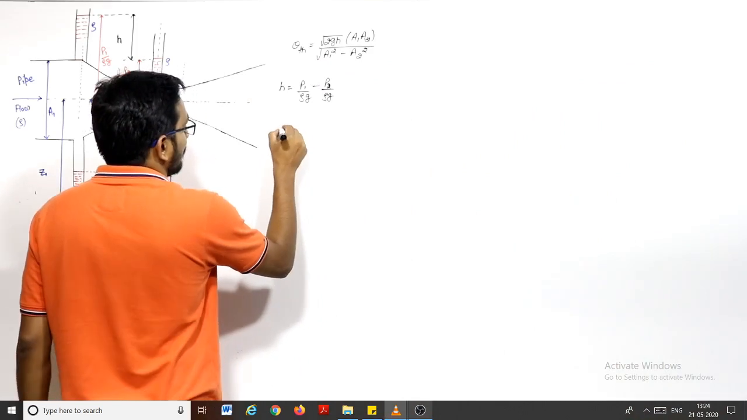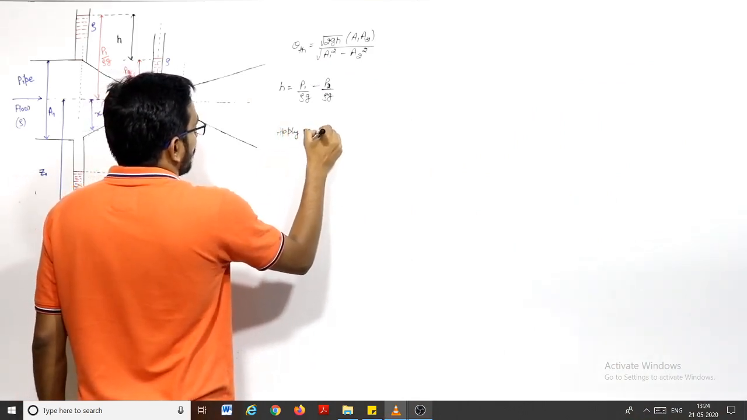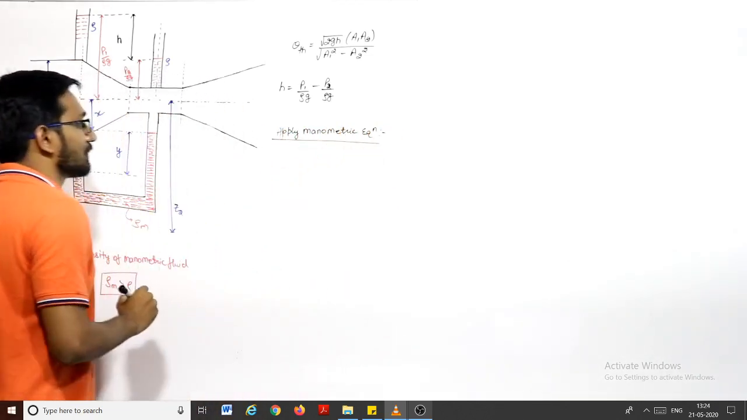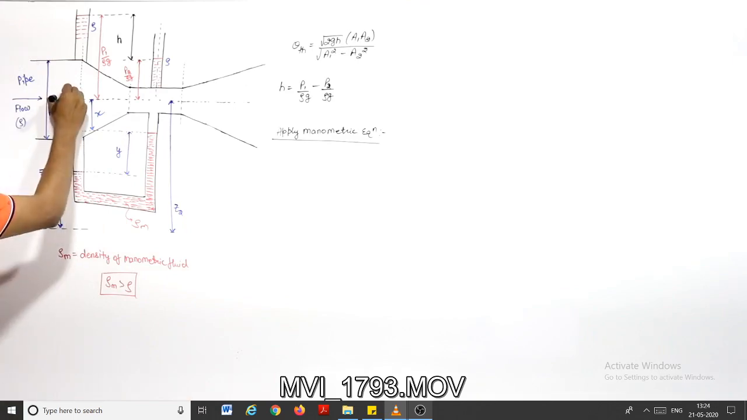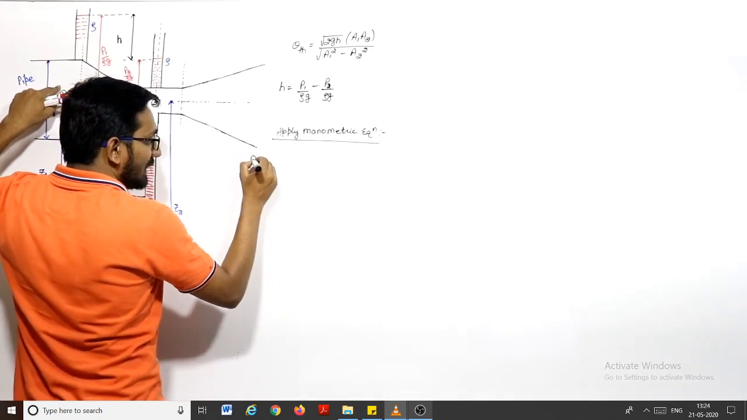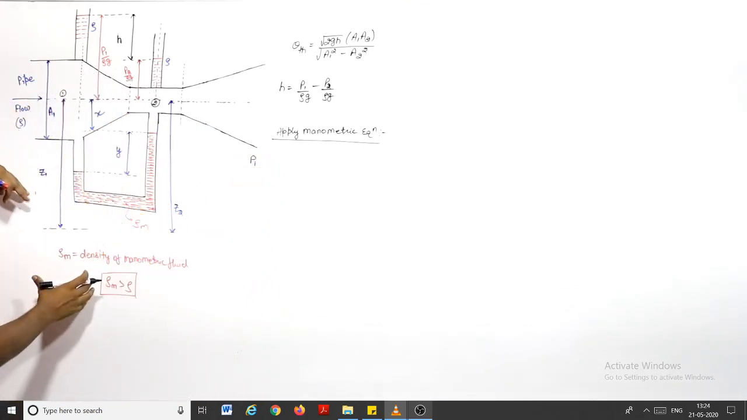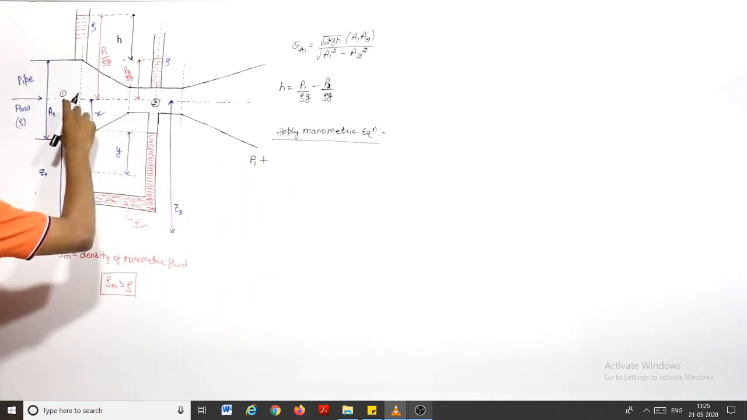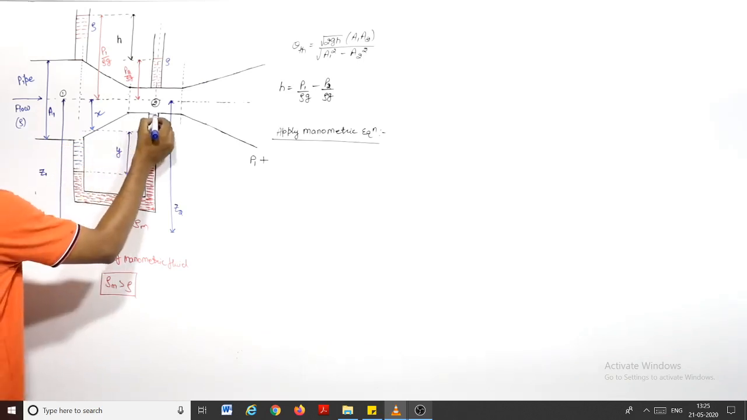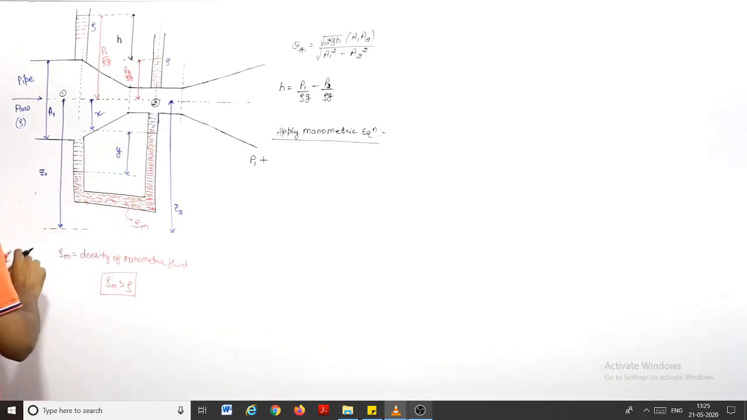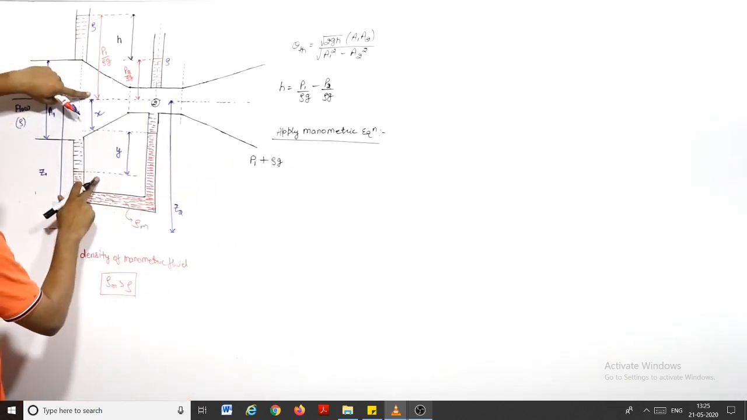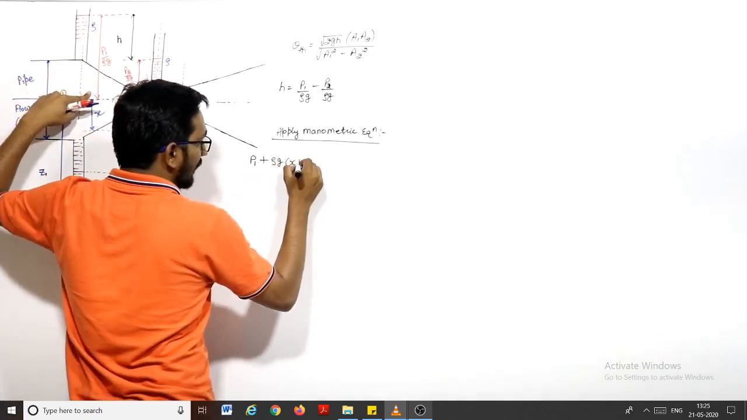So apply the manometric equation. We know how to write the manometric equation, right? Let us say this is point 1, this is point 2. Starting from point 1, pressure at point 1 is, let us say, P1. If we go down, pressure will increase, so plus. Here which fluid is there? This fluid of density rho. Here also fluid of density rho. So this will be plus rho g into this distance. How much is this distance? x plus y.